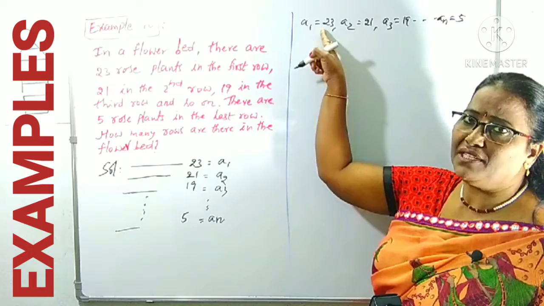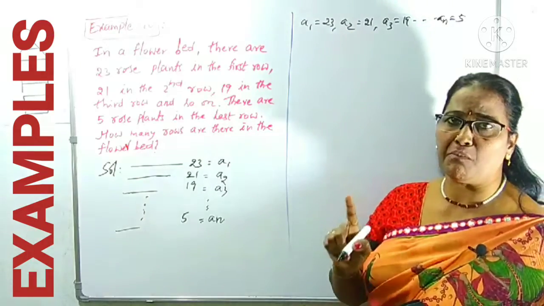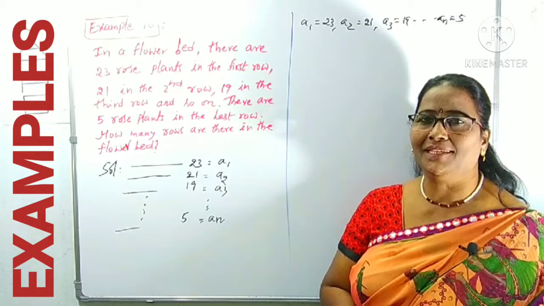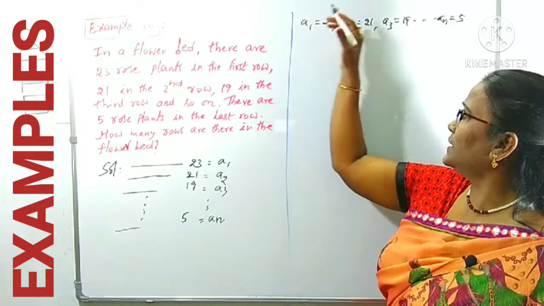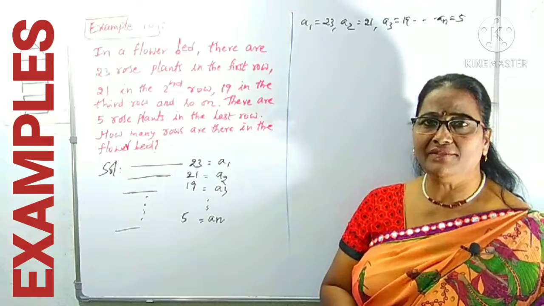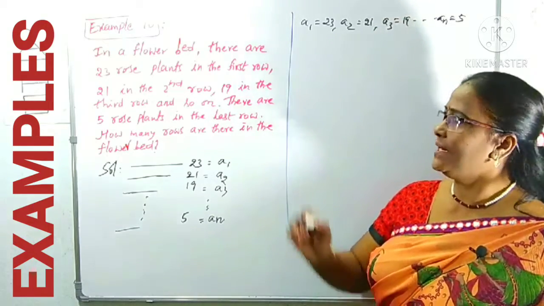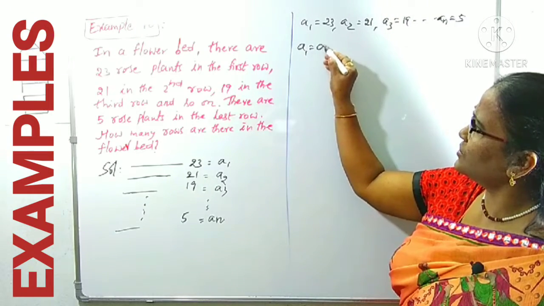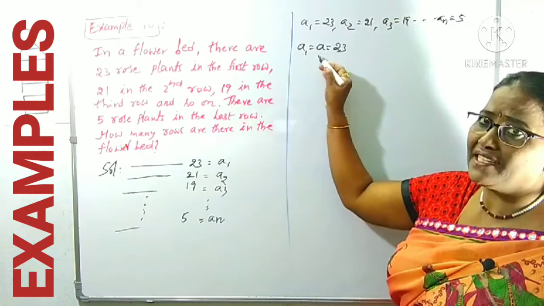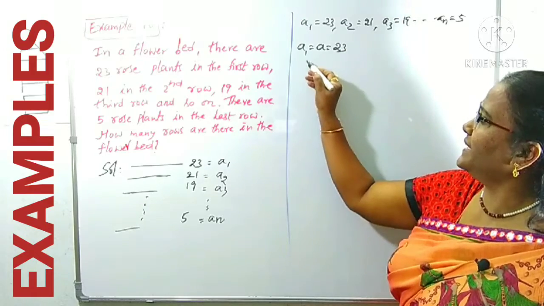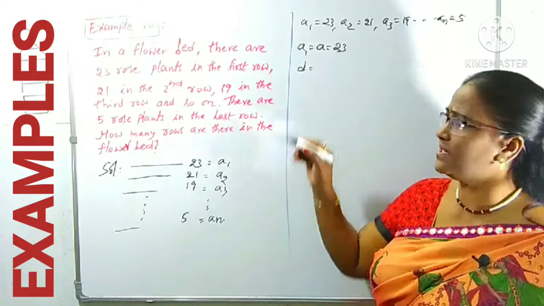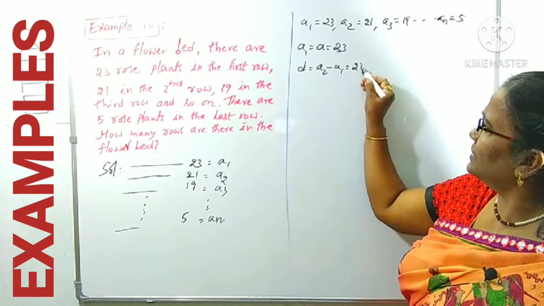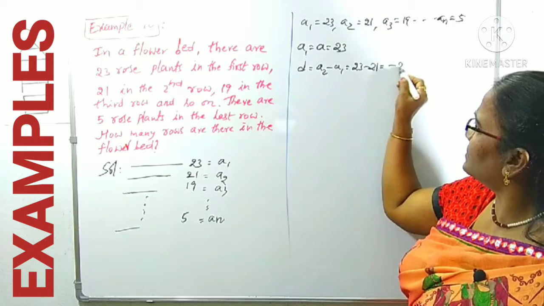We can observe that here A1 is 23 and A2 is 21. The difference, 21 minus 23, is -2. Similarly, 19 minus 21 is also -2. Indirectly, these numbers 23, 21, 19 and so on form an AP series. In this AP series, what is the first term? A1 is A, which we can take as 23. And D is the common difference, that is A2 minus A1, which is -2.